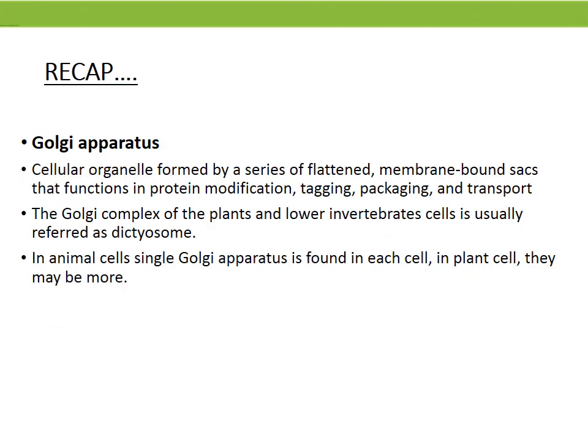Now recap Golgi apparatus. The Golgi apparatus is a membrane-bound organelle found in most cells. It is responsible for packaging proteins into vesicles before secretion. So that is why they play a key role in the secretory pathway.